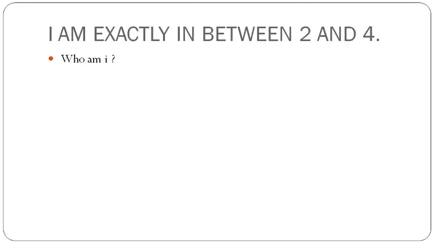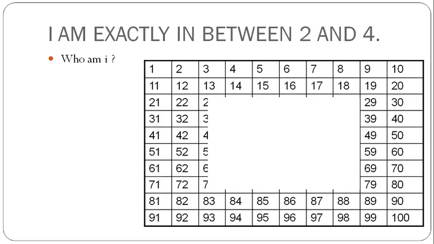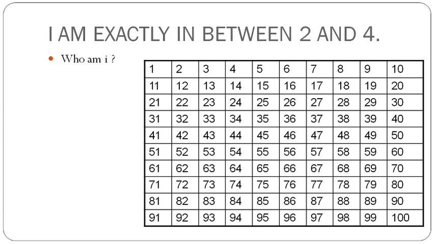Now let's do another type of question. This question is asking that I am exactly in between 2 and 4. Who am I? We can take the help of the number table. First find these two numbers which have been given. First one is 2, second one is 4. So here we can easily find the number in between them from the table, that is 3.